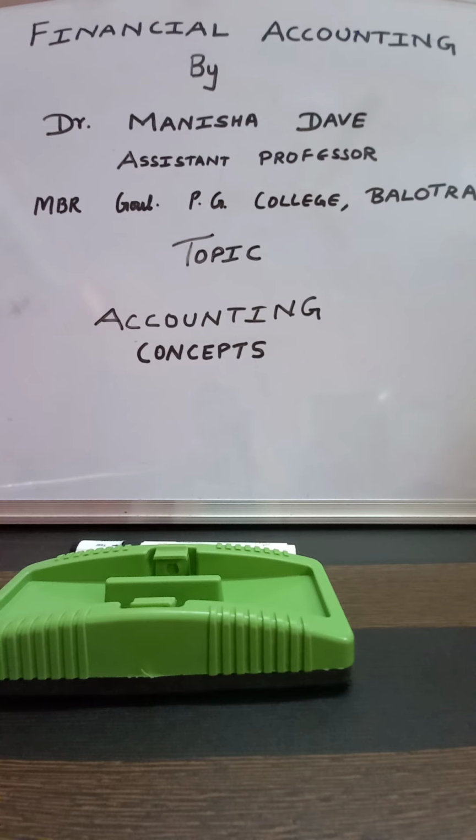Number 2, revenue from services rendered is recognized when services have been performed to the satisfaction of the customer and are billable. Revenue from disposal of assets other than products is recognized at the date of sale. Revenue from permitting others to use enterprise assets such as interest, rent, and royalties is recognized as time passes or as the assets are used. For tangible products, revenue is recognized not when a sale order is received, but when a contract is signed, not when goods are manufactured, but rather when the product is shipped or delivered to a customer.